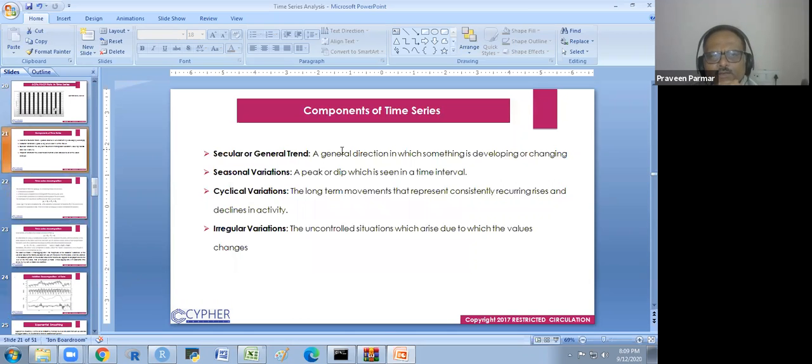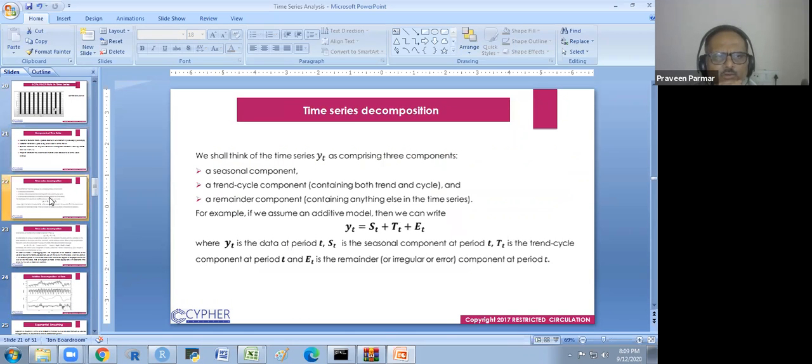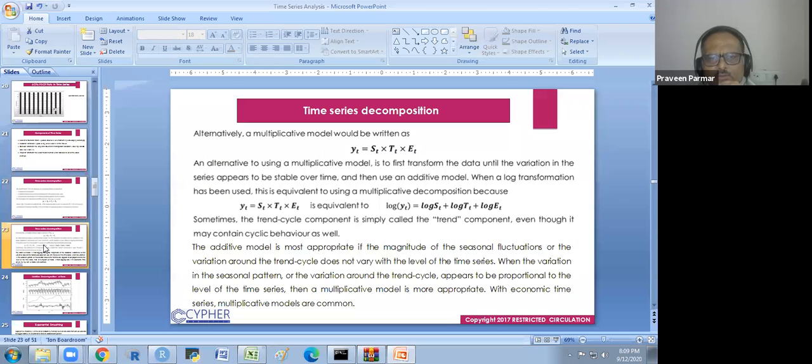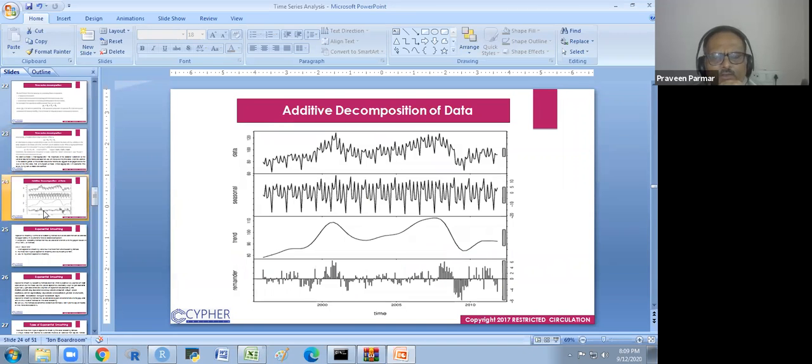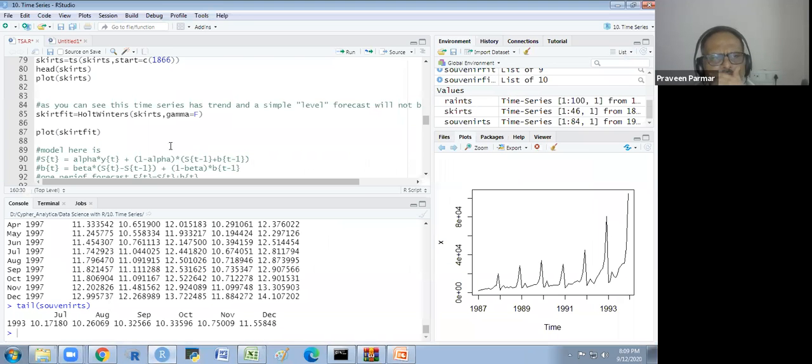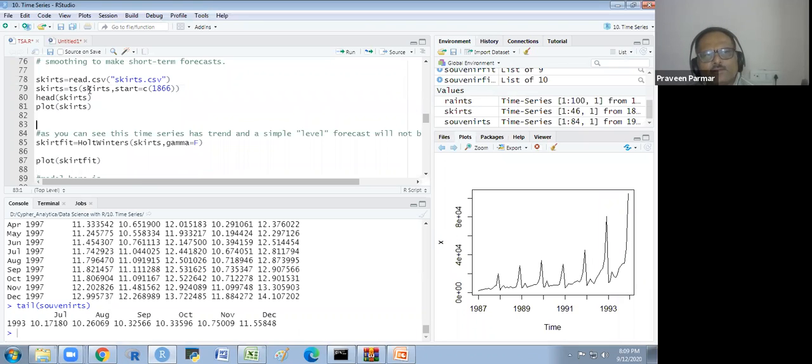And I explained to you the seasonal, cyclic, irregular already. And decomposition we see in the series. I have not done any decomposition. We could decompose the time series. We have level and secular trend, so we decompose this.